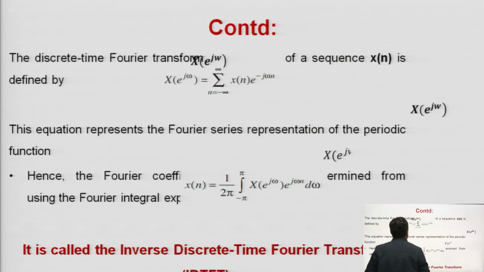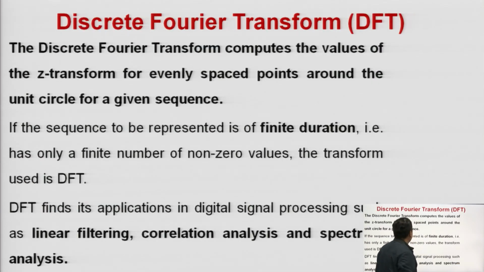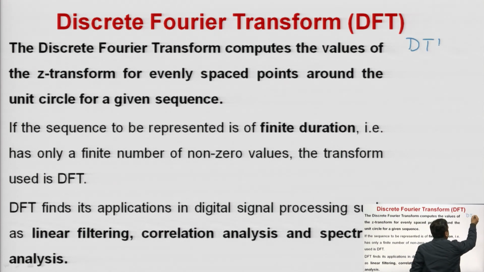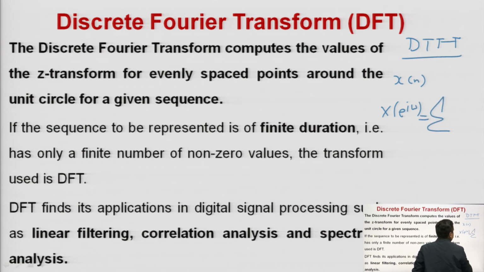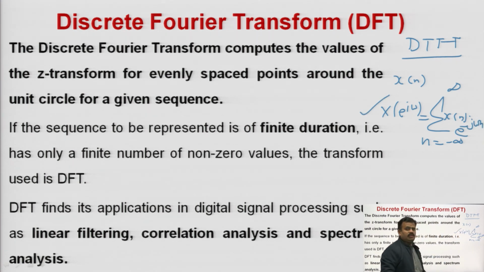Now, here you can see X of omega. The discrete time Fourier transform you can represent here. So, for the DTFT, if x of n is your signal, then its DTFT X of e to the j omega is equal to summation n from minus infinity to plus infinity x of n into e to the power minus j omega n. So, by this formula you can calculate its Fourier transform, which is called the DTFT.